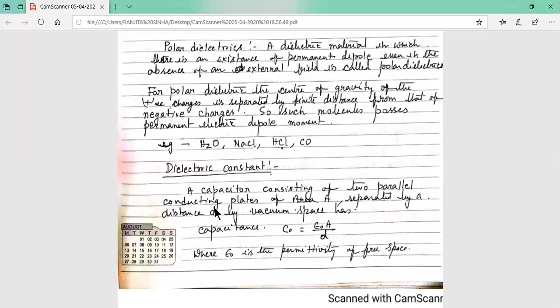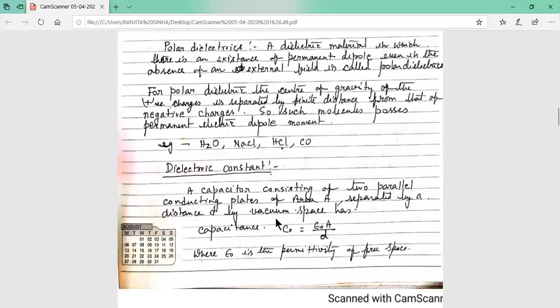Now if there is vacuum between the plates of the parallel plate capacitor, then the capacitance of the capacitor, with 0 meaning vacuum, is C0, the capacitance in vacuum. C0 is equal to epsilon 0 A by d. Here A is the area of the plate, small d is the distance between the two plates, and epsilon 0 is the permittivity of free space.